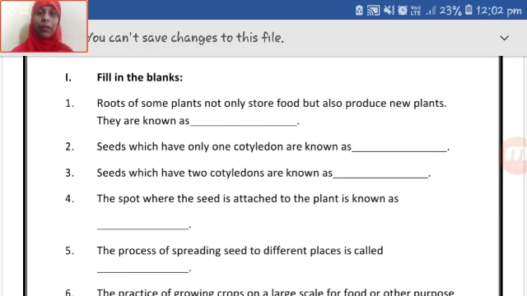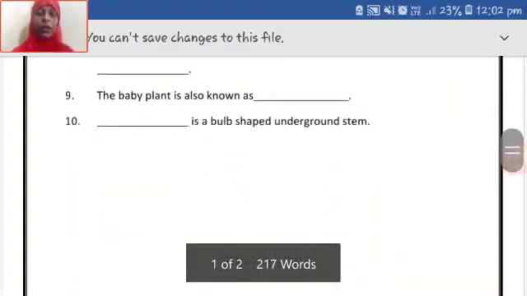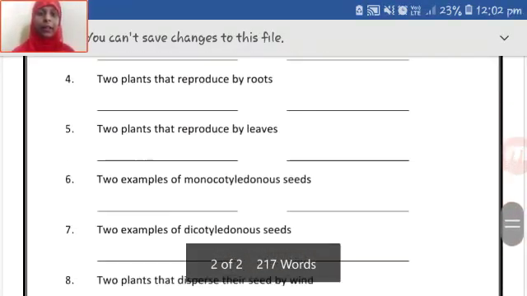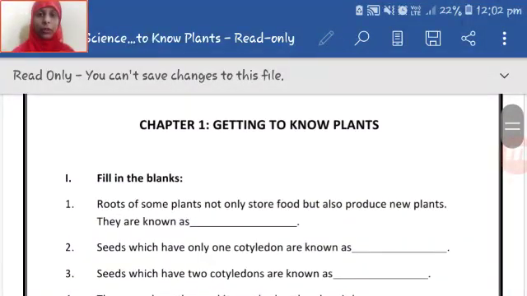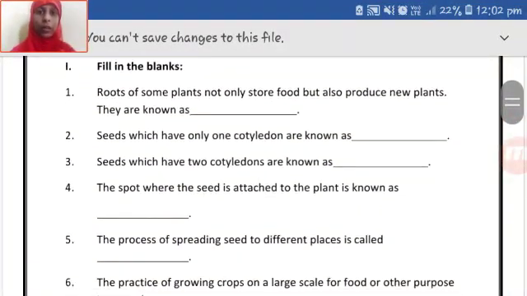This is a simple worksheet where we will be solving 10 blanks and naming the following. It is an easy one, so you need to solve this on your own. I will be providing you with the answers too, but orally, not on the screen. So make sure you are listening carefully and noting down the answers.